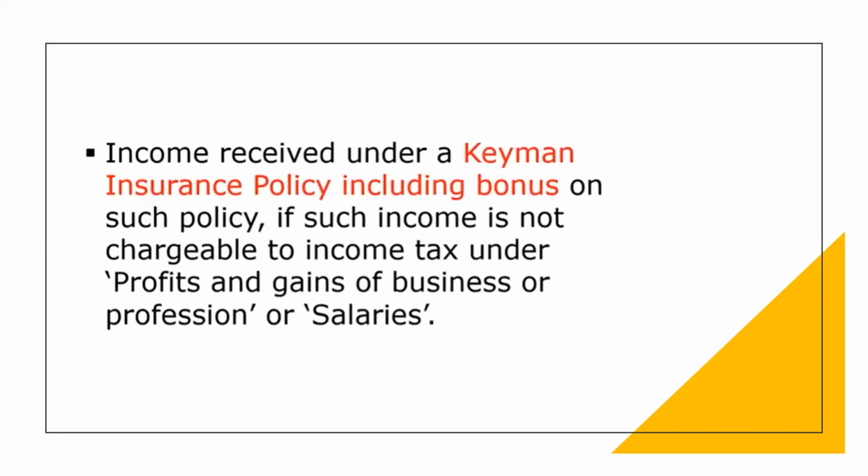So remember, this income is received only by specific people, this is only for Keyman insurance policy, including bonus. Think that if it is given for all the people in the organization, then that income will not be considered under income from other sources. It should be only for Keyman insurance, that is for specific people.